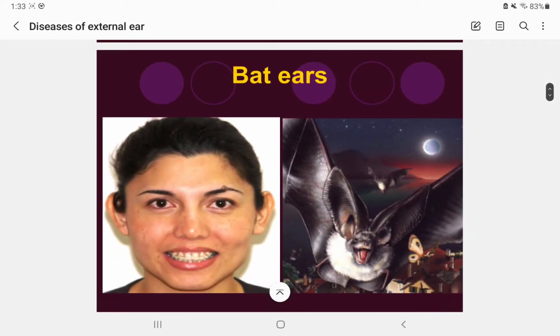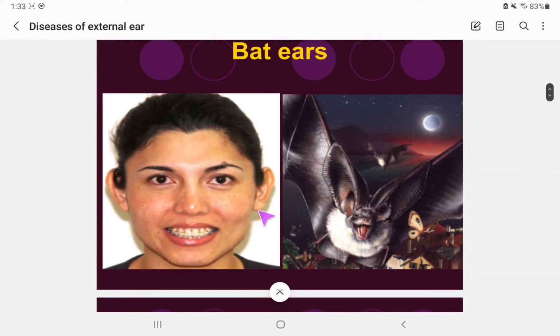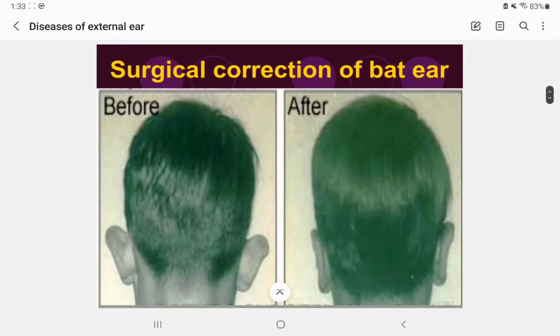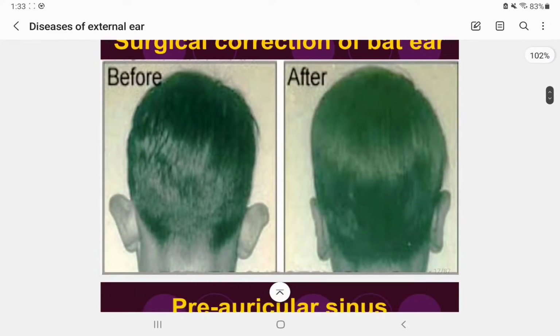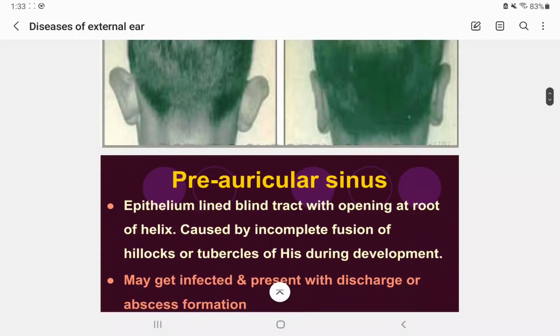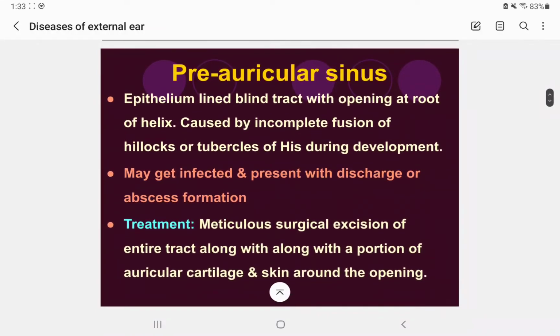So now let's talk about bat ears. Bat ears means ears like this, just like a bat. And this is surgical correction of bat ear, before and after, very nice to see. And okay, now let's talk about the preauricular sinus.